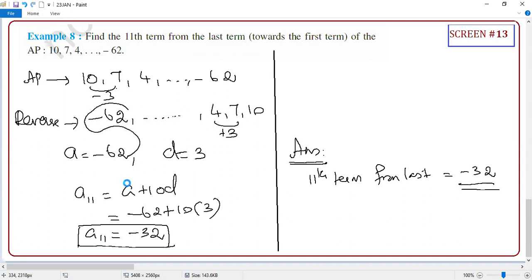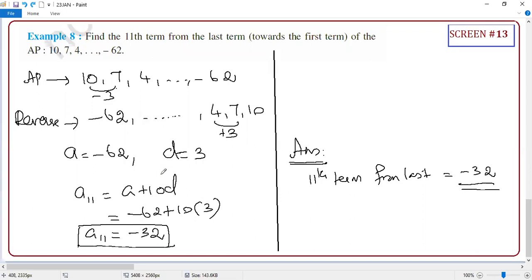Wherever your A is, it becomes your L. And instead of D, what you have to do? Minus D, correct or not? Here minus 3 means here you have to put plus 3. So you tell me, learning one new formula is easy or simply reversing? It's crystal clear. Now, the moment I reversed, guys, one more thing again,